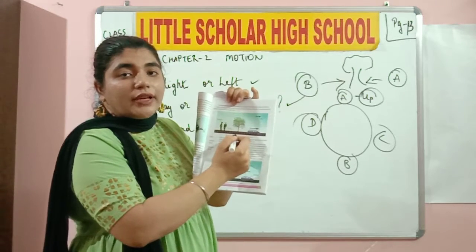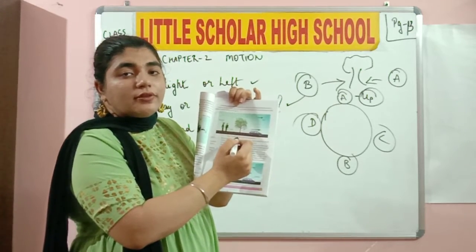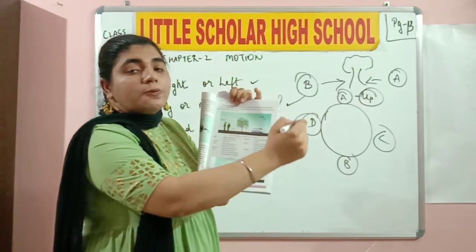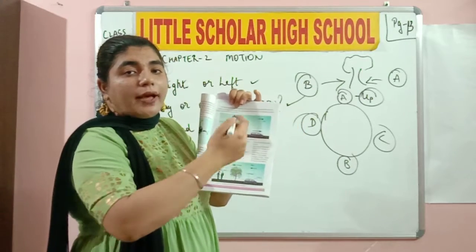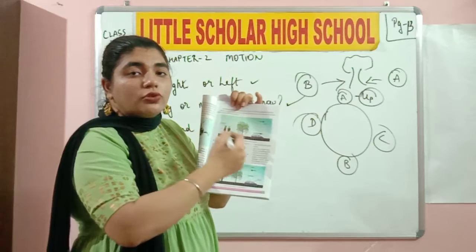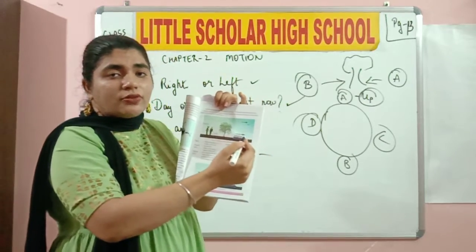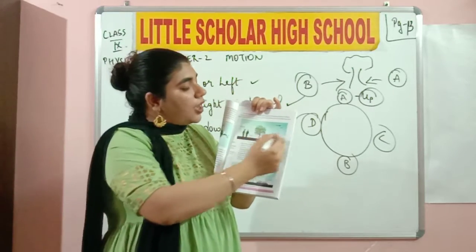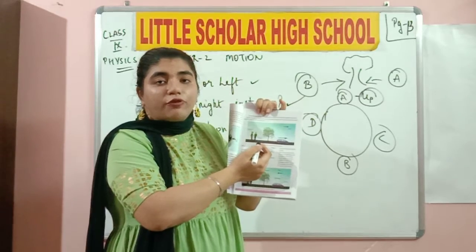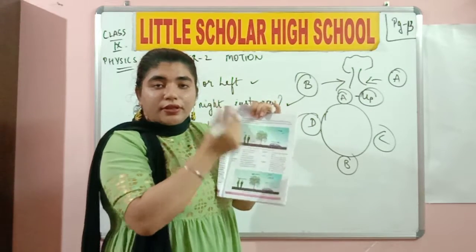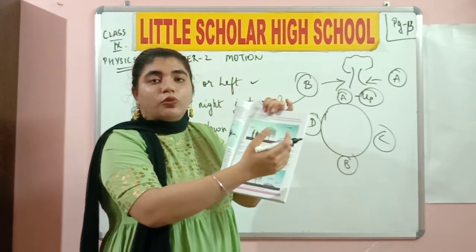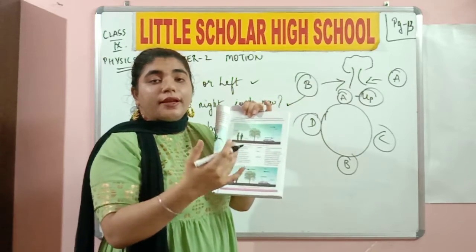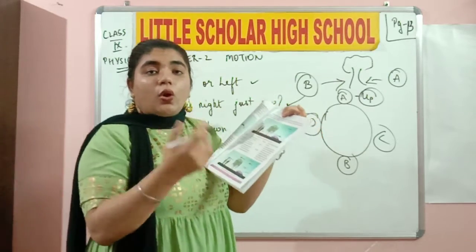Inside the car, who do we have? We have the driver and the passenger. If the car changed its position, definitely the passenger and the driver inside the car also change their position. Yes or no? It is not like that only the car is moving and the passenger and the driver are left behind. No, right? They are sitting in the car and they are also moving. That is why Somesh explains that they are also in motion along with the car.